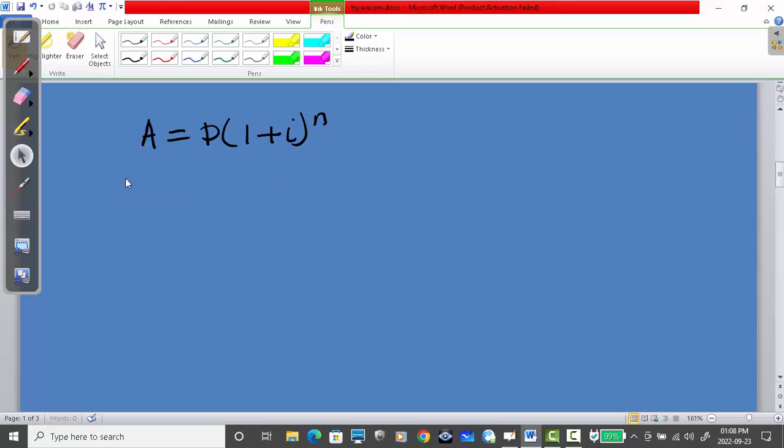But if I'm looking for P equals to A, open brackets, 1 plus I, now this time to the power negative n. Okay, if you're looking for P.